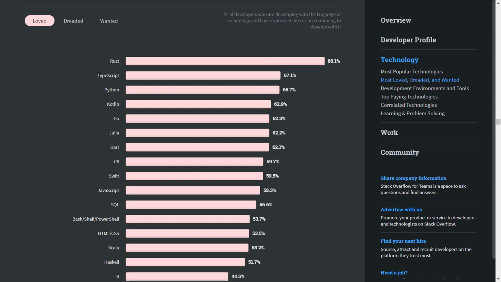You can see TypeScript is the second most loved programming language, followed by Python, but they have only about 4.4% differences between them. But look at the difference between TypeScript and Rust. Around 86.1% of people love using Rust. So now let's deep dive and understand what Rust is.